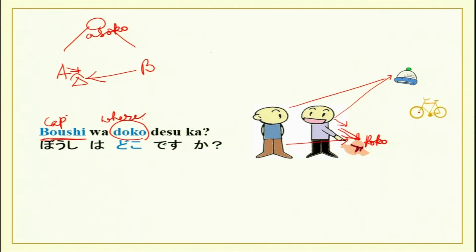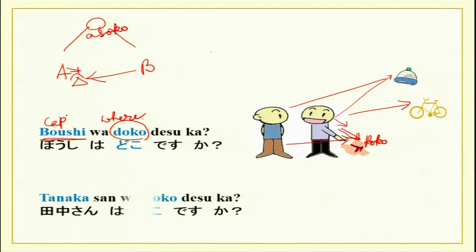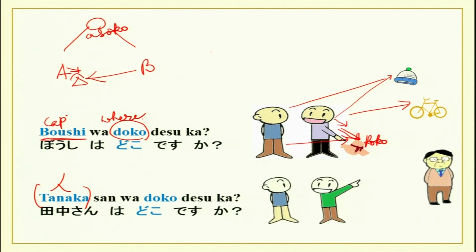Now, jitensha wa doko desu ka? Jitensha wa asoko desu. Now, Tanaka-san wa doko desu ka? Now, this is for person, hito. Tanaka-san wa asoko desu. He is pointing. He is far away from listener and speaker both. So, Tanaka-san wa asoko desu. Somewhere far away from these two people. So, the words for showing location is koko, as I just wrote down, soko and asoko. And the question word is doko.